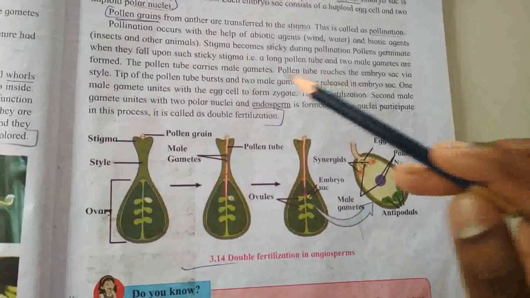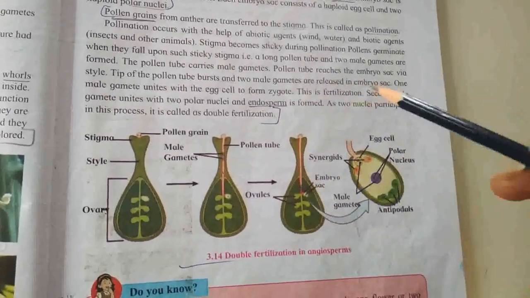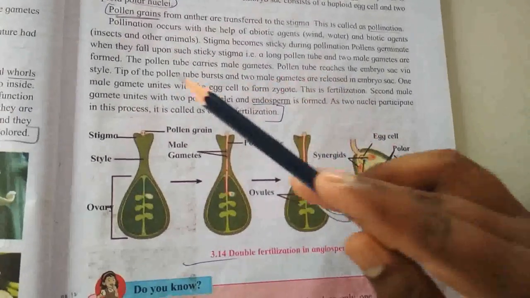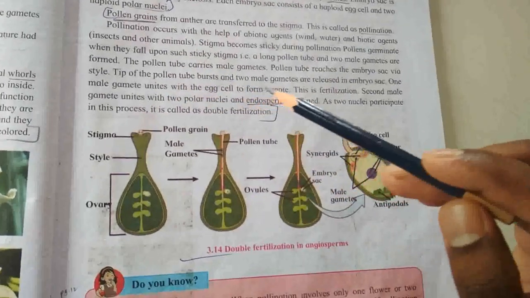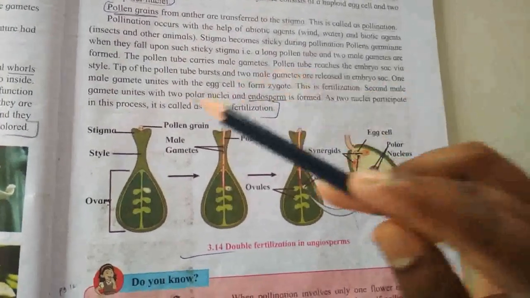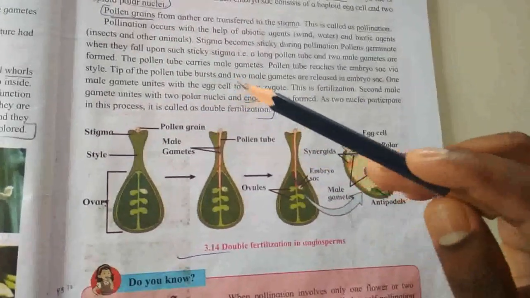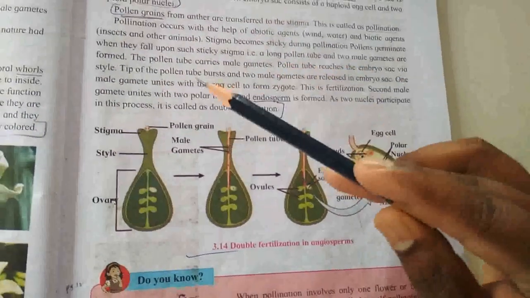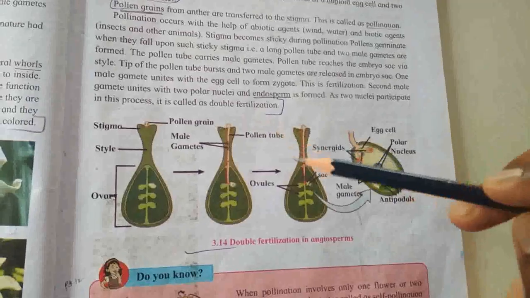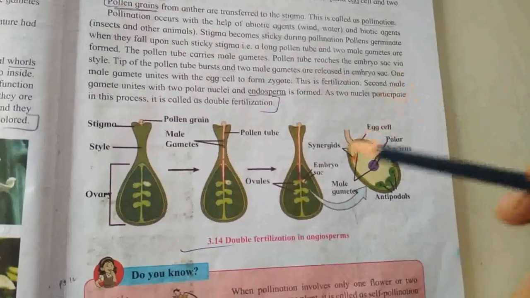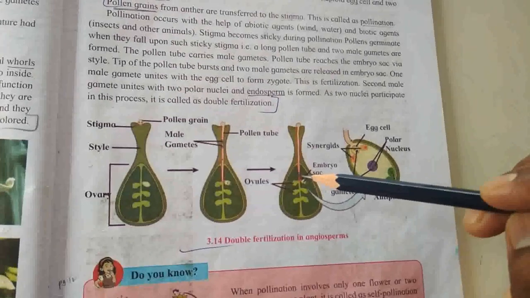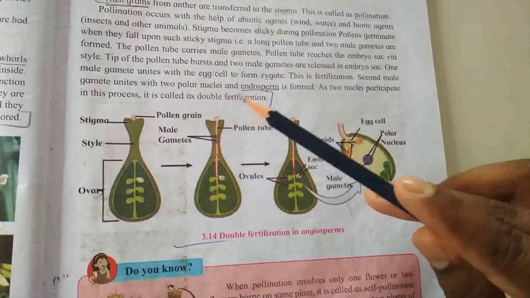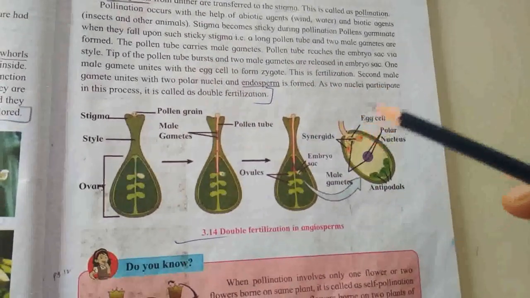In this third diagram, the pollen tube reaches the embryo sac via the style. The tip of the pollen tube bursts and two male gametes are released in the embryo sac. One male gamete unites with the egg cell to form a zygote. This is called fertilization.